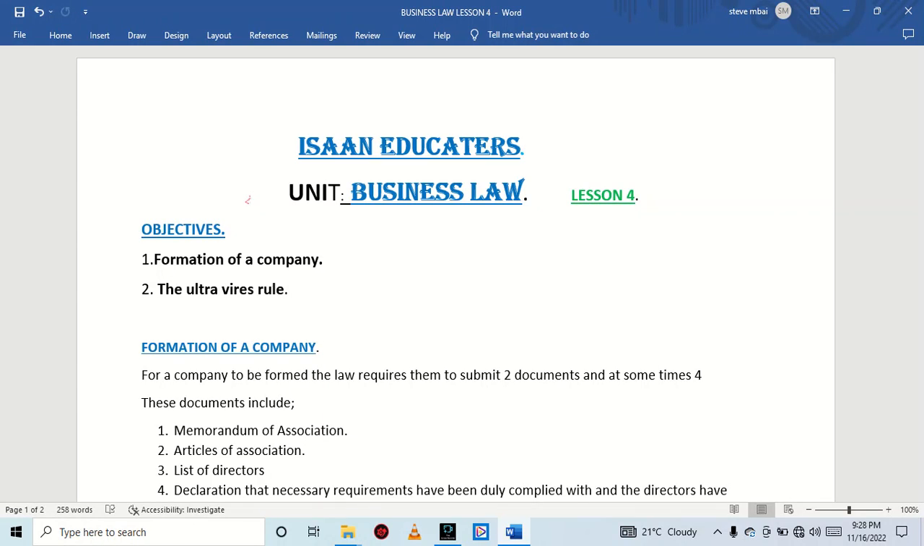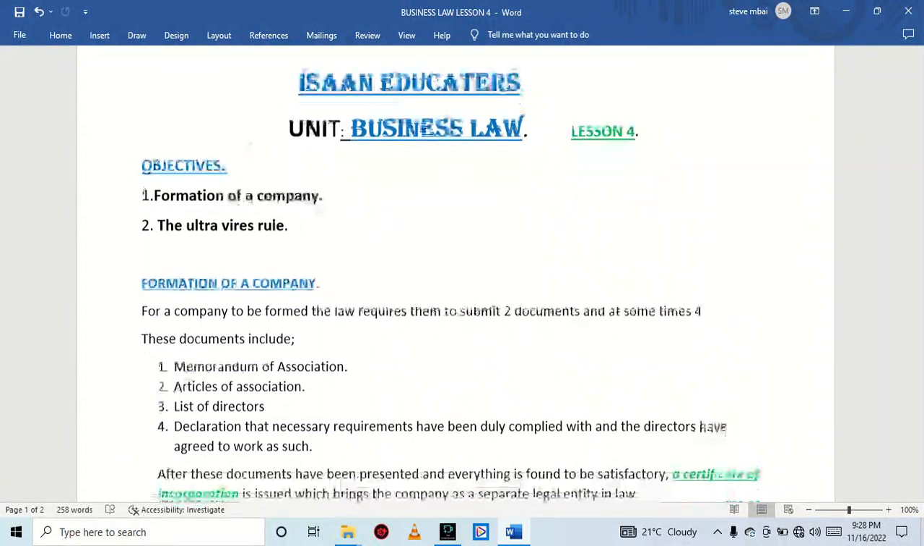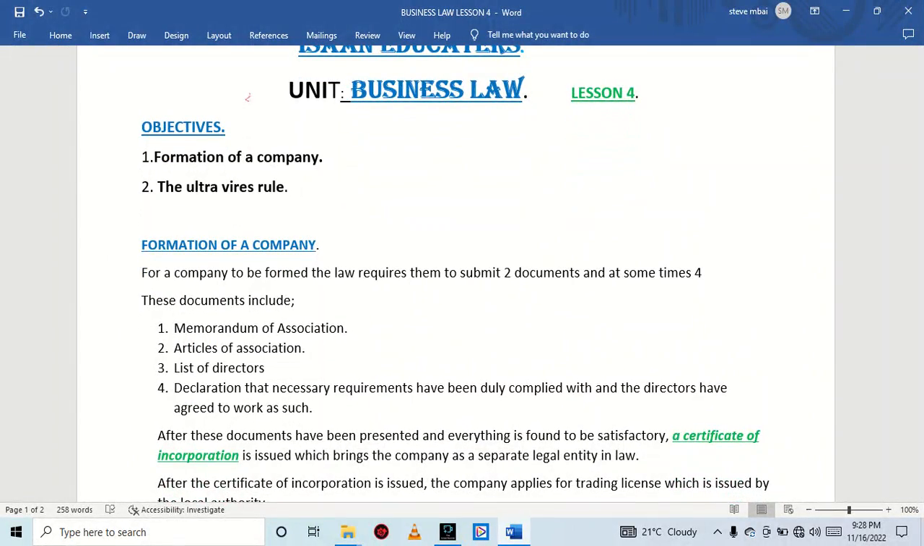So we'll still continue with the video tutorials based on this unit, business law, and this marks our fourth lesson. On today's objectives, you're going to learn about the formation of a company and also the ultra vires rule. Beginning with the formation of a company.